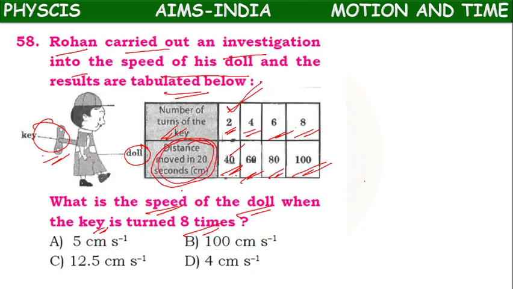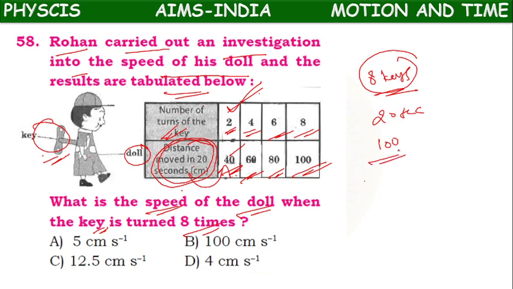If he turned the key 2 times, then in 20 seconds it moved 40. In the same way, when he turned the key 8 times, in 20 seconds, because of more turns, the toy moved 100 centimeters.